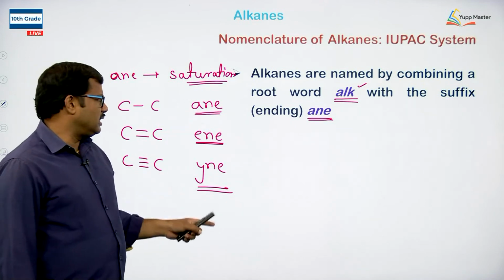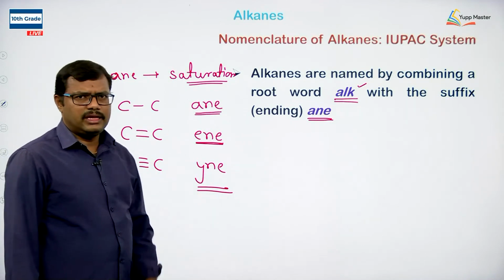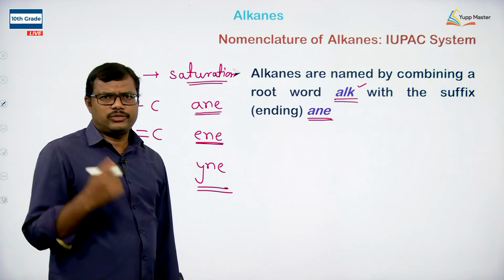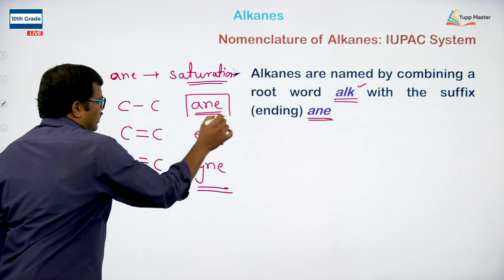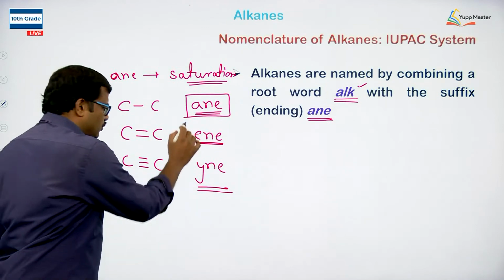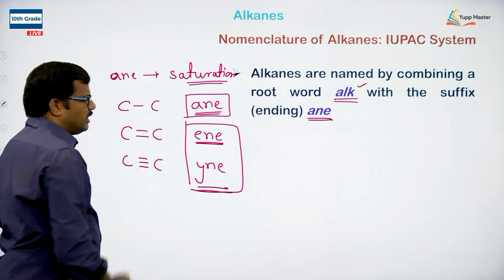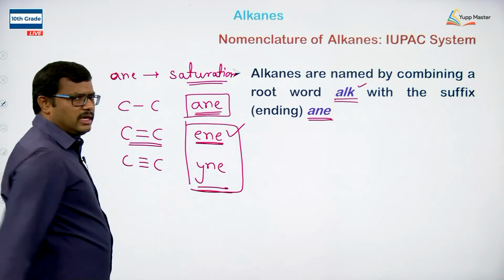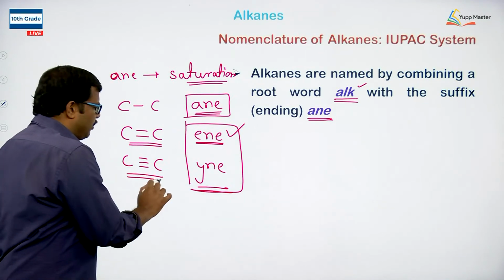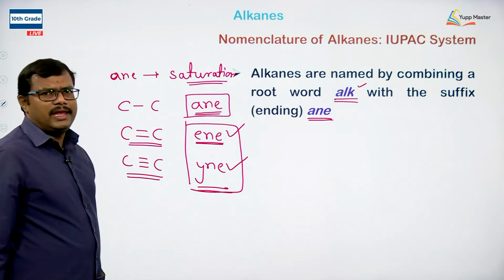So the terminology ane, ene, yne is used to indicate saturation and unsaturation. For saturated compounds we use ane. For unsaturated compounds we use ene as well as yne. If we have a carbon double bond, we use ene. If we have a carbon triple bond, we use yne.